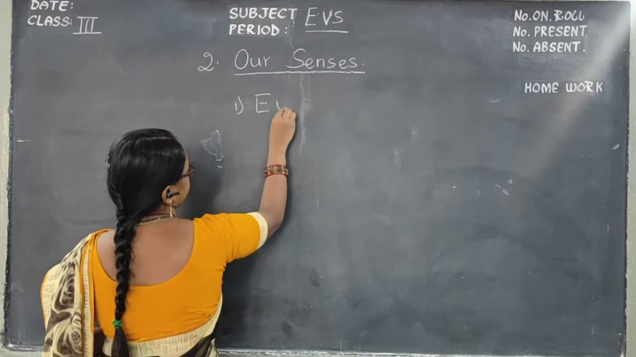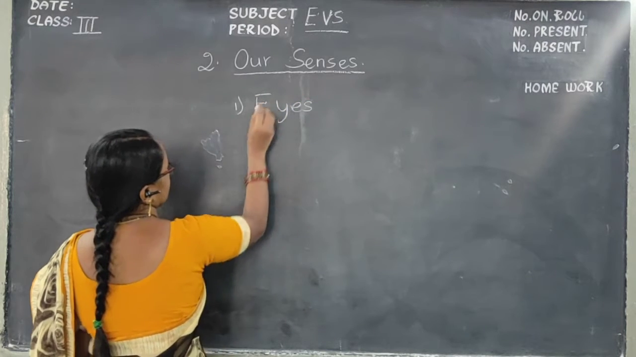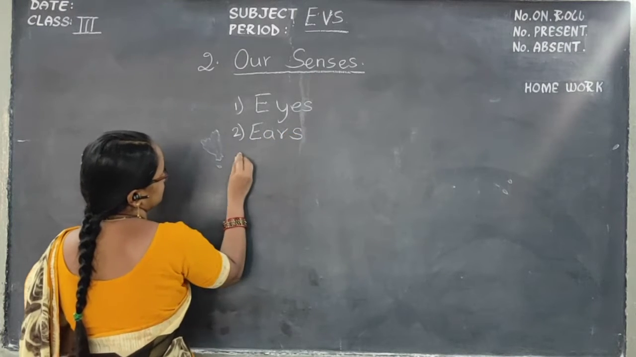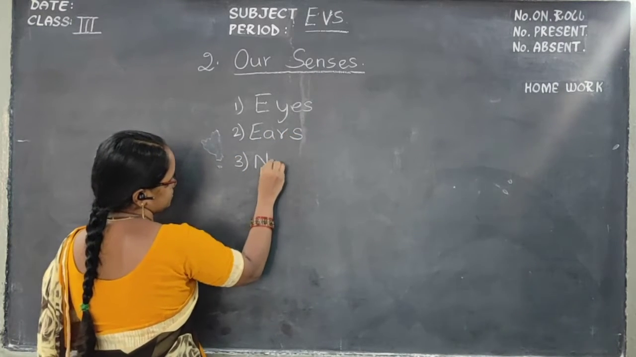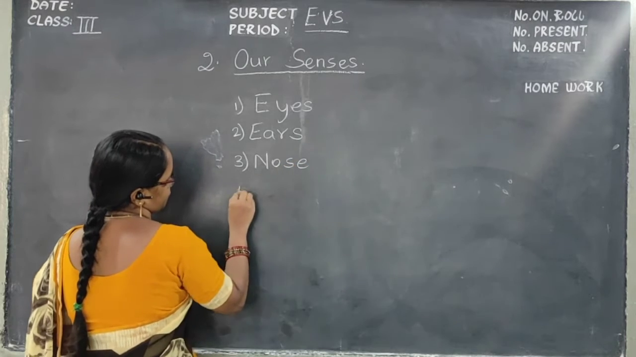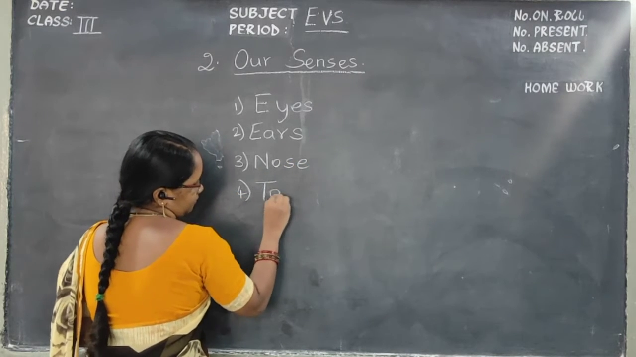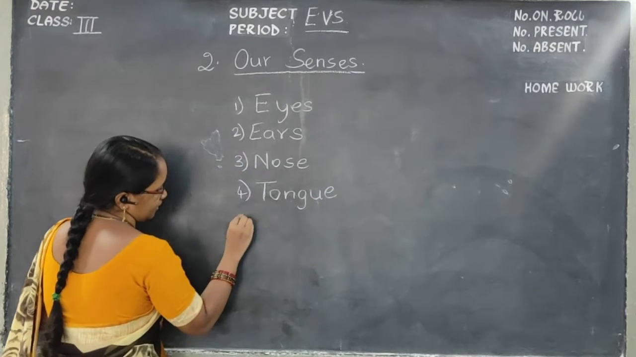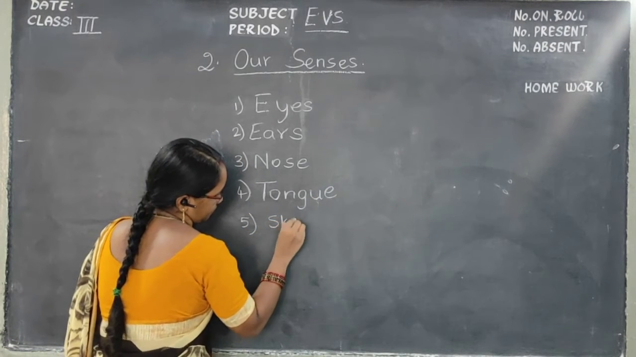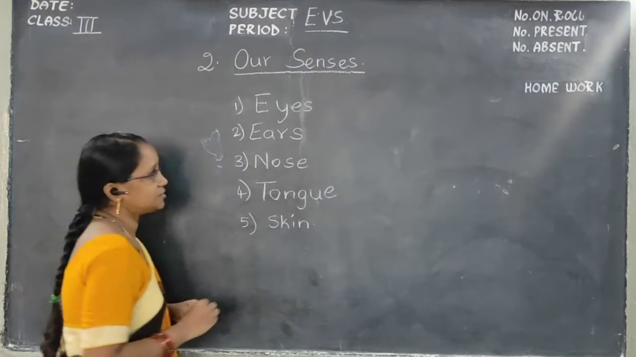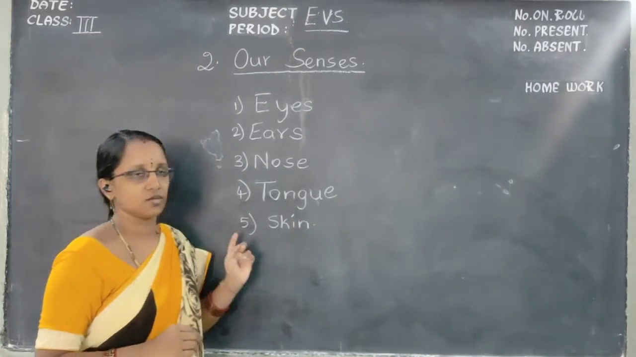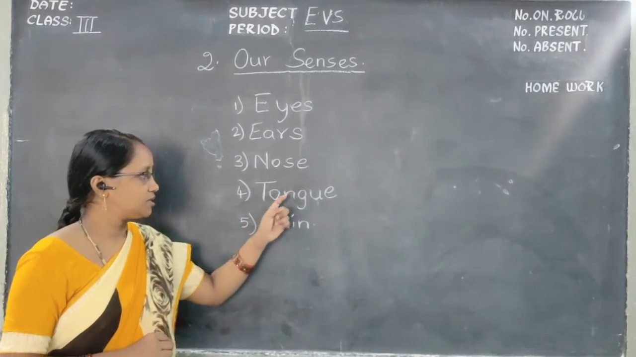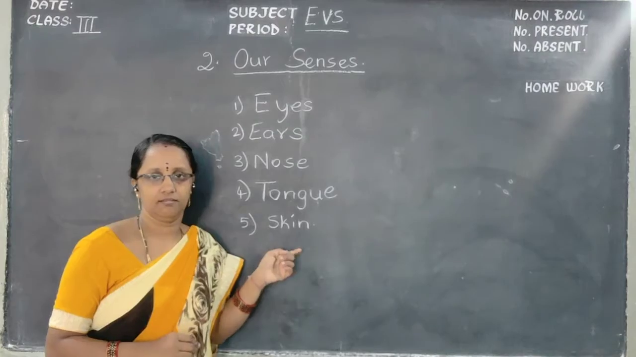Eyes. Second one is ears. Third one nose, tongue and skin. How many sense organs do we have? We have 5 sense organs. They are eyes, ears, nose, tongue and skin.